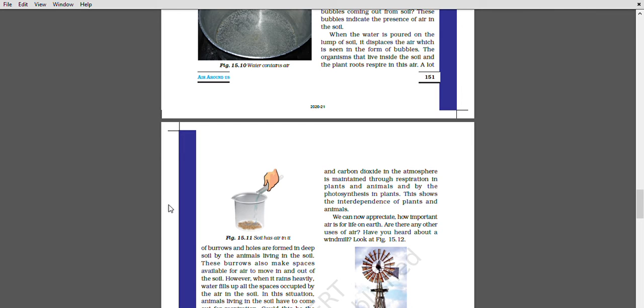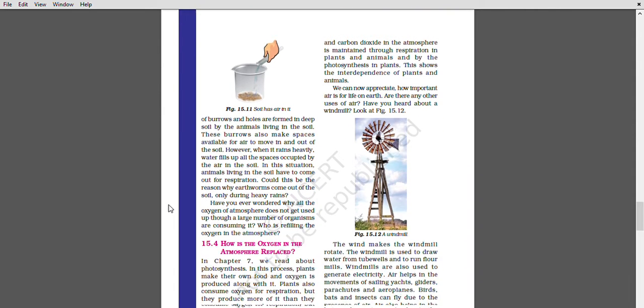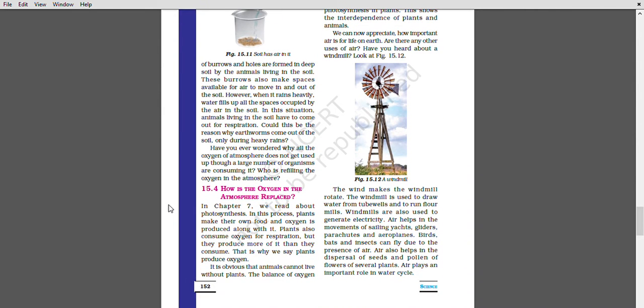Are there any other uses of air? Have you heard about the windmill? क्या आपने windmill के बारे में सुना? The windmill rotates. The windmill is used to draw water from tube wells and to run flour mills. Windmills are also used to generate electricity.